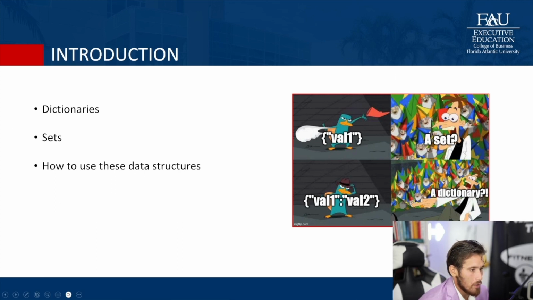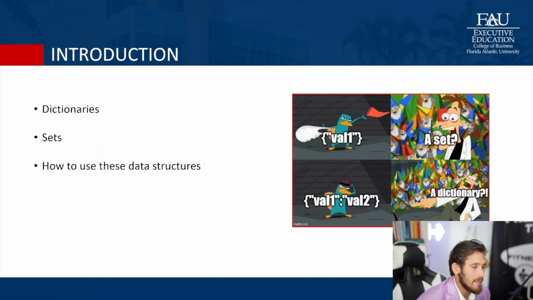And I heard a pretty good analogy, which I'll give you guys. A dictionary is like a phone book. When you look up a person's name, that's the key to find their phone number, and the value is their phone number. That's the same way that Python holds keys and values. The key could be Matthew and the value could be my phone number.